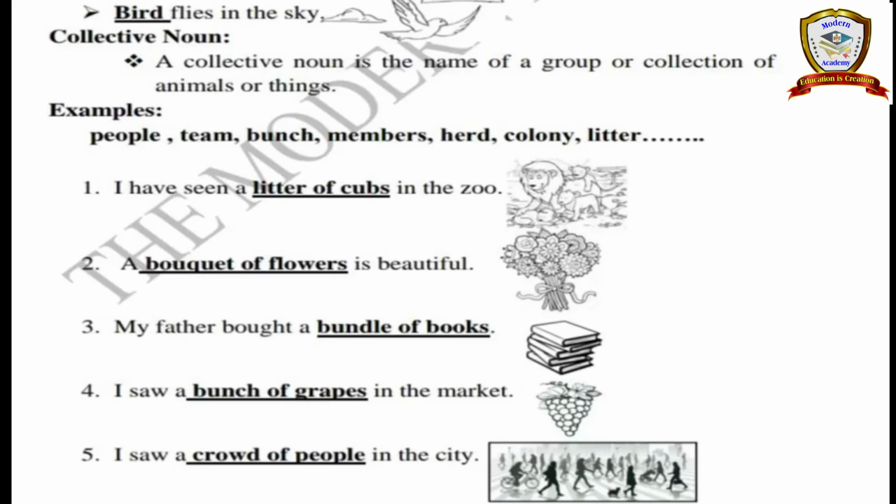Okay? Next, I saw a crowd of people in the city. So crowd means many people are there in one particular place, a group of people, so that is a crowd of people. Okay, so these words are considered collective nouns. So do you know about the proper noun, common noun and collective noun? Are you clear about the difference between those things?